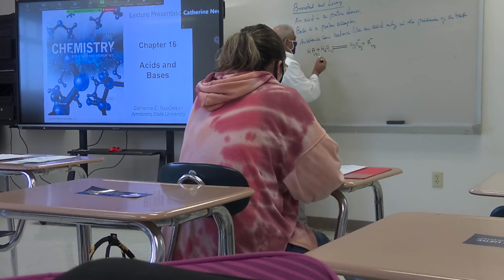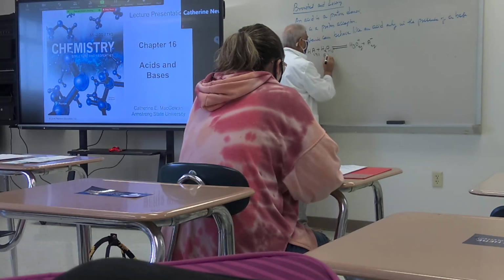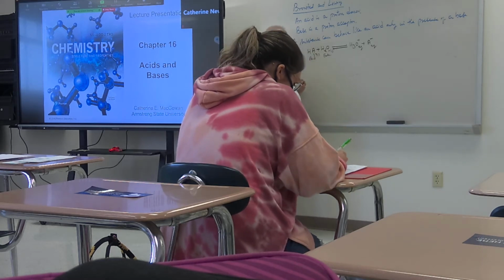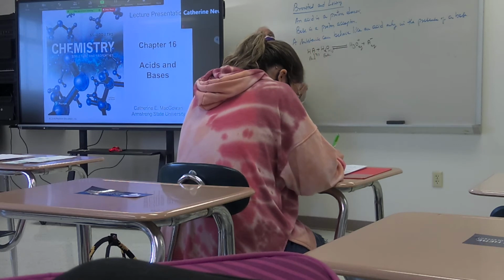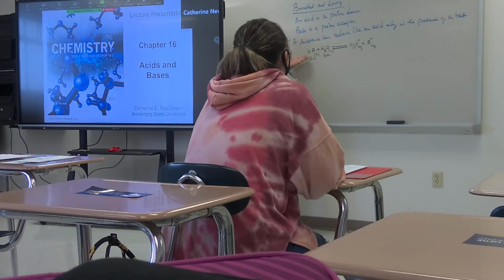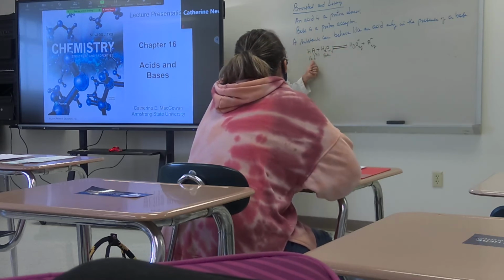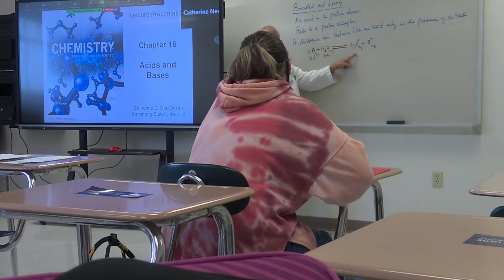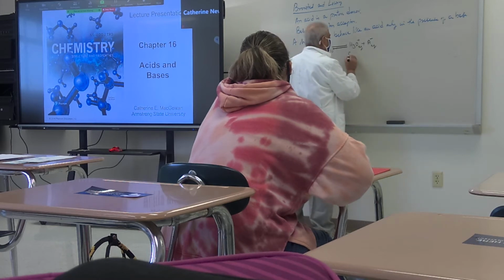So therefore, anything that gains the proton is what? A base. And anything that loses the proton is what? An acid. Got it? Now, read the reaction from right to left. Now we have read from left to right. Based on that, we noted this as an acid and a base. If you read from that, which is the one which donates the proton, loses the proton? This is the one, correct? Right? Anything that donates the proton is an acid. So now to distinguish this acid from this acid, I am going to call this as conjugate acid.